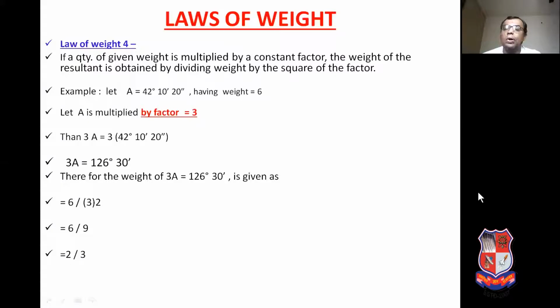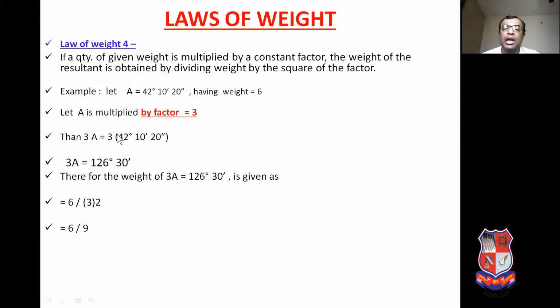Law number 4. If a quantity of given weight is multiplied by a constant factor, the weight of the resultant is obtained by dividing weight by the square of the factor. Let us see the example. Angle A is given having the weight 6. Suppose we are multiplying this quantity by the factor 3.